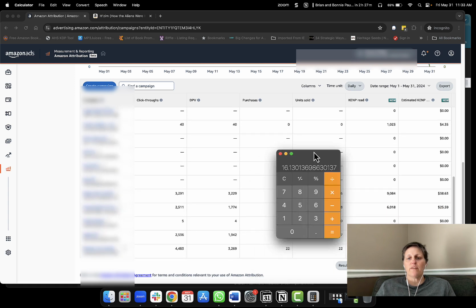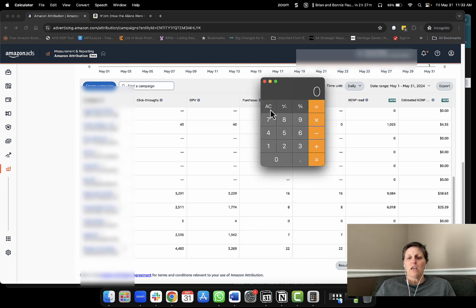Let's see if we can find one that's lower, that we can actually show what the actual industry standard is. So 9,084 divided by 200. And we're going to plus the 16. See this right here? Okay. And then we're going to divide this number by this number, 3291. This is actually going to give us a more accurate number.